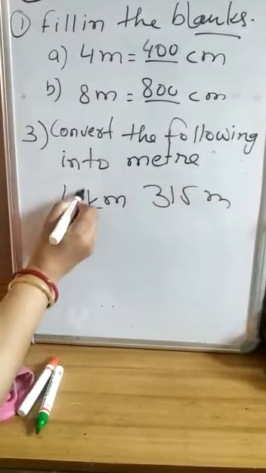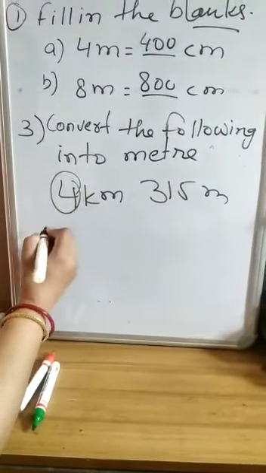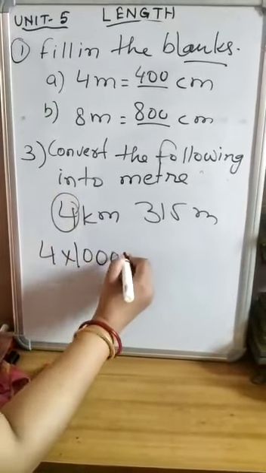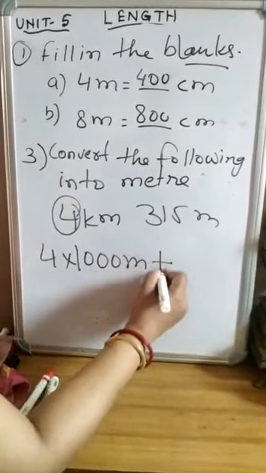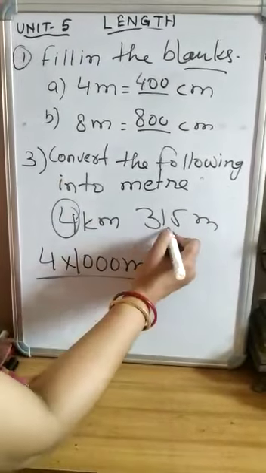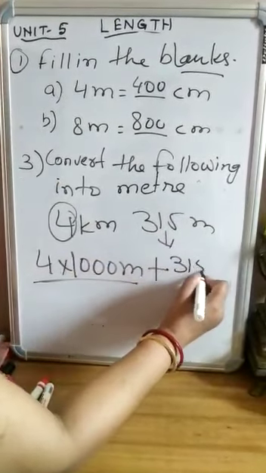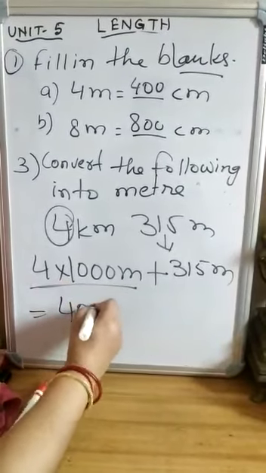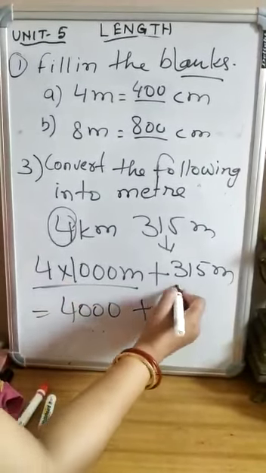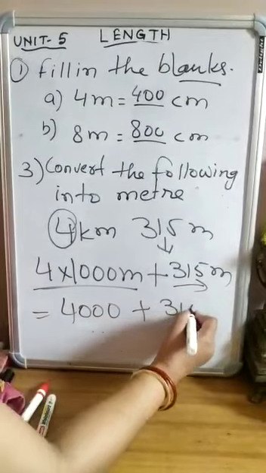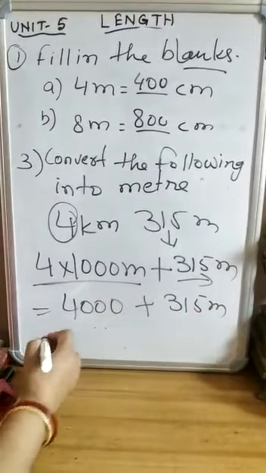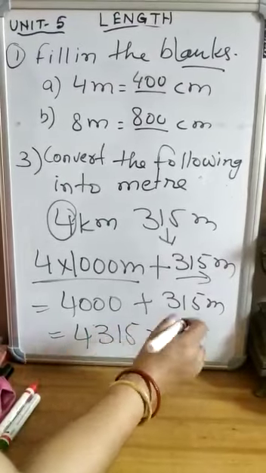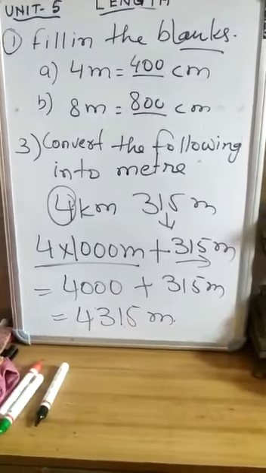Here the number of kilometer will be multiplied by 1000 meter, because 1 kilometer equals 1000 meter, and we will add it with the number of meter, that is 315 meter. So 4 times 1000 is 4000, added to 315 meter. After addition it is 4315 meter. So in this way children, you will do question number 3.